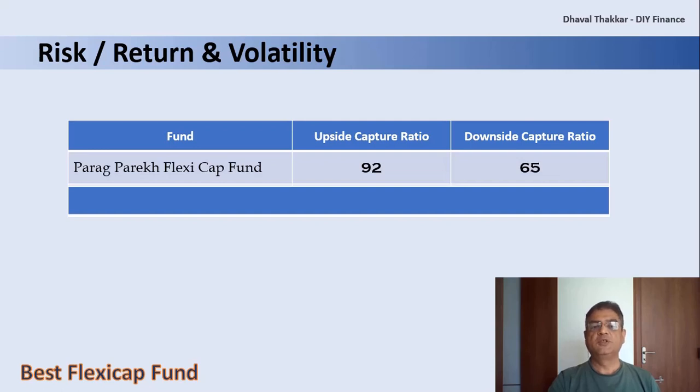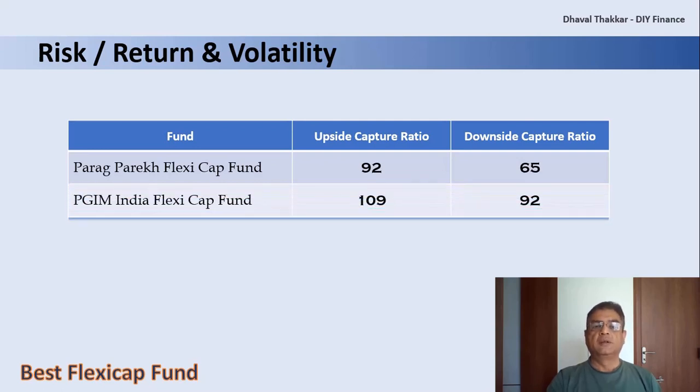Now let's see PGIM India Flexicap fund. Here, the upside capture ratio is 109, which indicates that the fund outperformed by 9% more when the index rose, whereas the downside capture ratio is 92, which indicates that the fund declined 92% as compared to the index during the fall period. Here, the lower the value, the better.